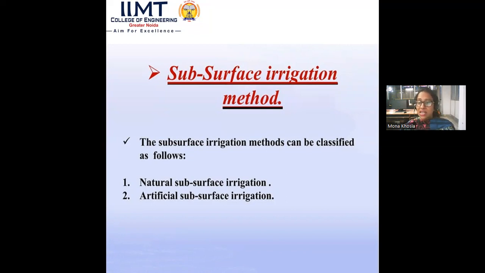In the root zone, the water is automatically there because the groundwater has been recharged naturally, either by rainfall or by any sort of drainage. So that is considered natural subsurface irrigation. Artificial subsurface irrigation is when there is lifting of water, like from wells or hand pumps. That is considered artificial subsurface irrigation.